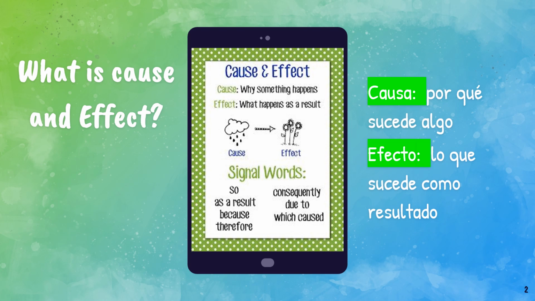Here are some signal words that might help us to be able to identify that we're going to have cause and effect in a text. If you see the words so, as a result, because, therefore, consequently, due to, or which caused, then you know that there's probably going to be something that happens, the cause, and something that happens as a result, the effect.